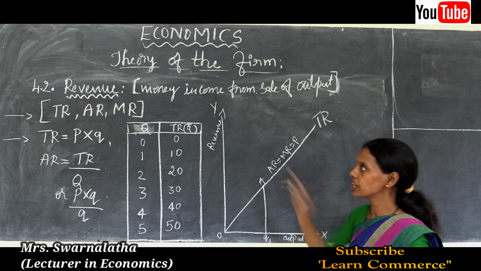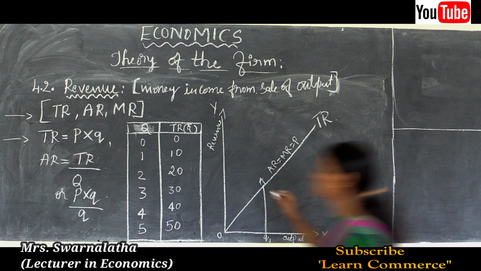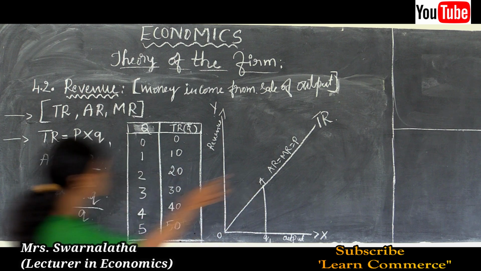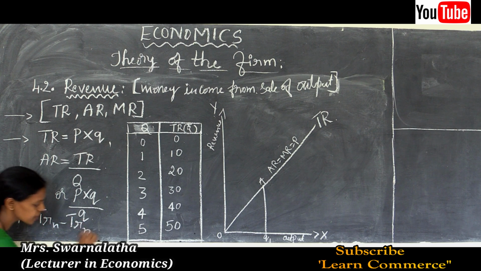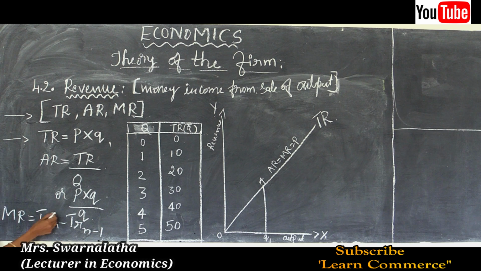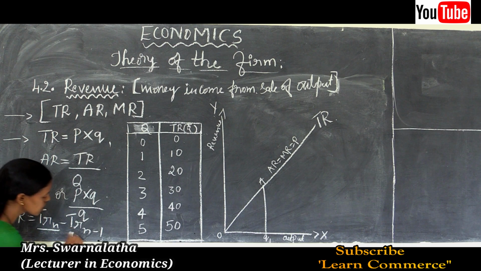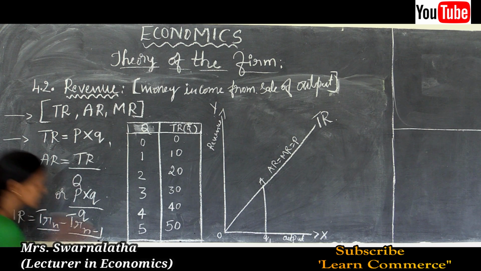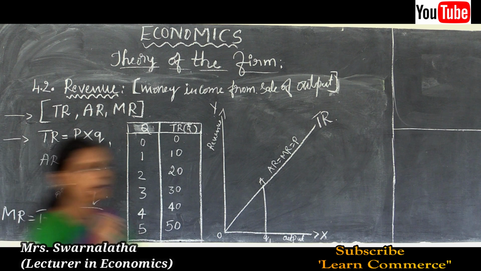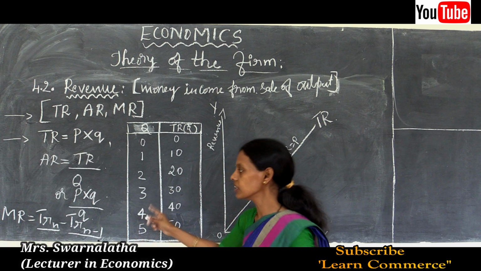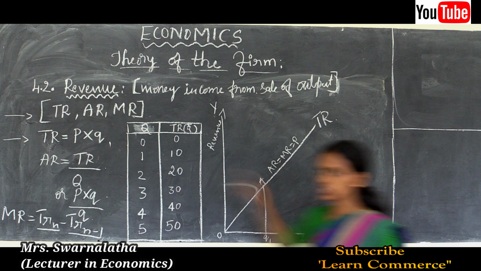What is the formula to calculate this marginal revenue? The formula to calculate marginal revenue is MR is equal to TRn minus TRn-1. It means total revenue of the current unit minus total revenue of the previous unit. Marginal revenue is nothing but change in the total revenue due to the change in the output.